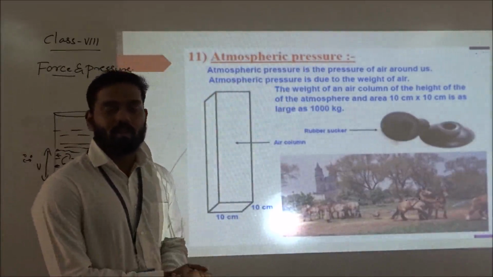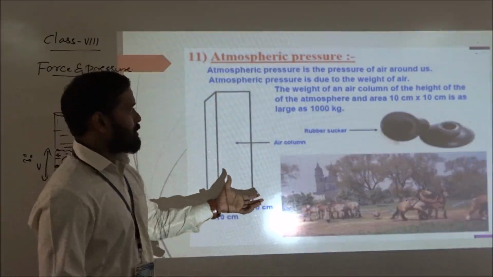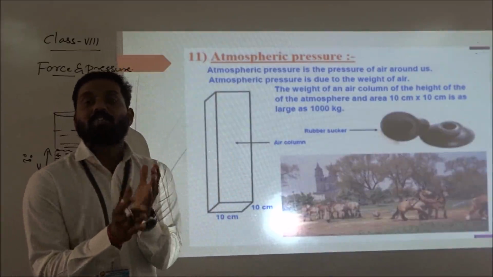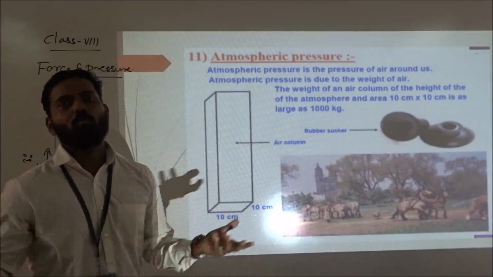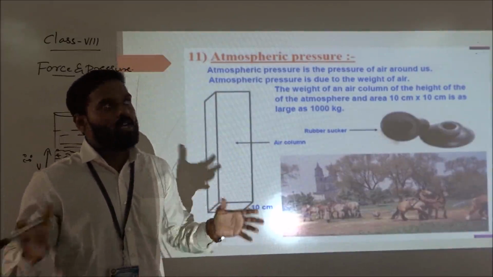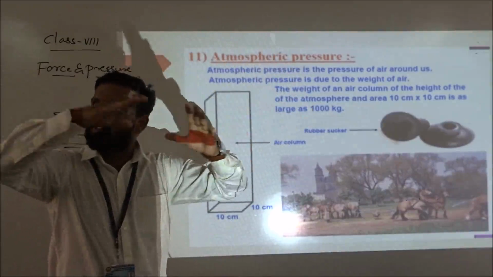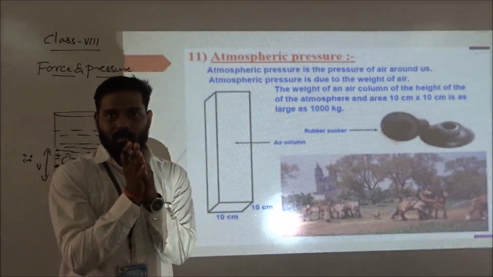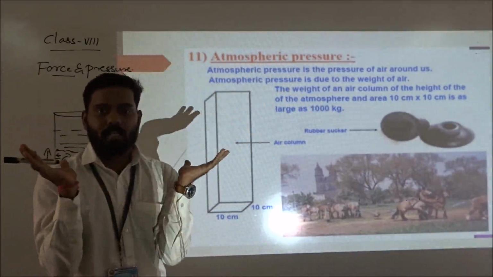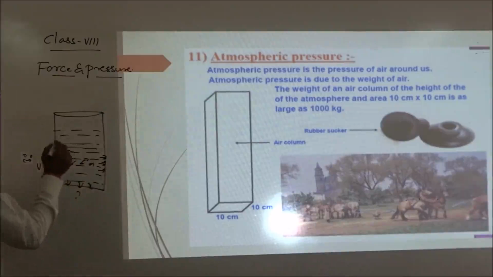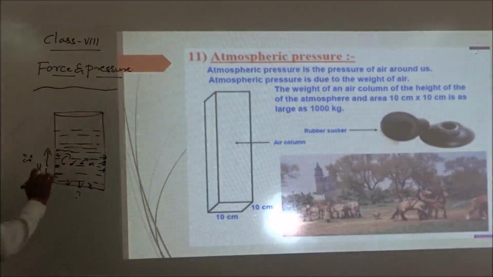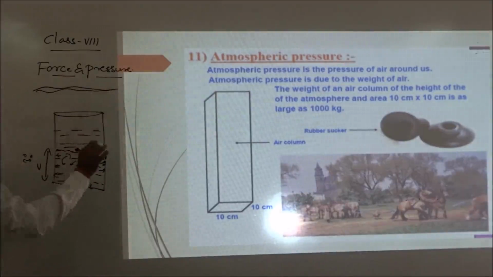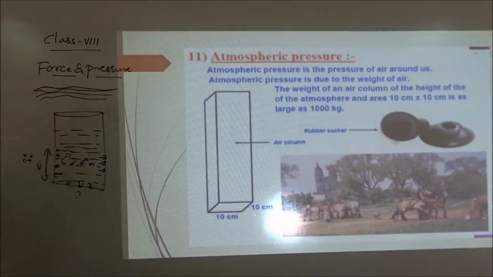What do you mean by atmospheric pressure? Atmospheric pressure means the pressure which is exerted in the atmosphere. What do you mean by the pressure exerted in the atmosphere? See, what is there in the atmosphere? Basically, different air is present. We cannot see the air, but we can feel the air. So basically you can see that an oxygen layer will be there, carbon dioxide will be there, nitrogen will be there, and other gases will be there. So different gases are present here.